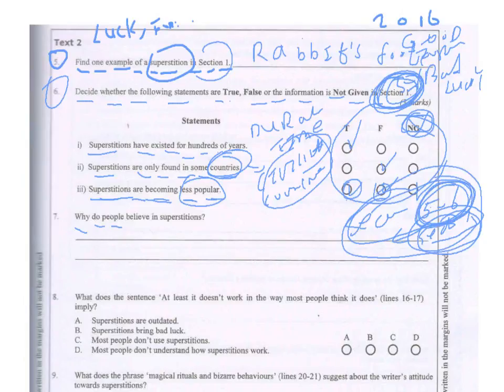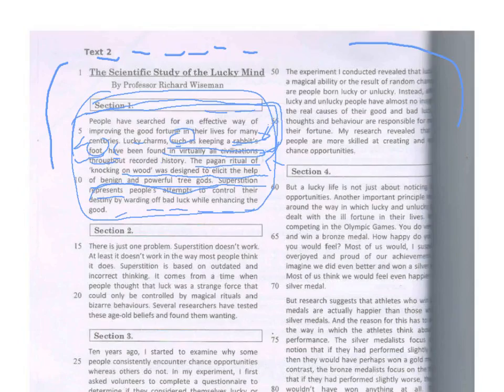Why do people believe in superstitions? Now we're looking for reason, right? We're looking for reason or reasons. Why do they believe in superstitions? I believe we could find it in line 10. Superstition represents people's attempts to control their destiny.